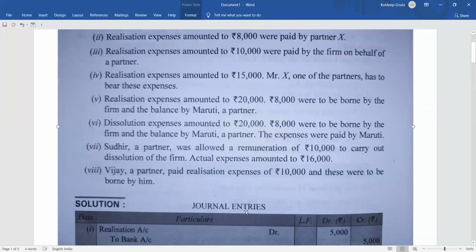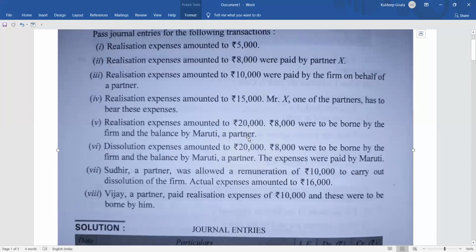So coming to the next one, I hope all of you have understood up to this point. This is very important because this question generally forms part of the main question paper that comes in the CBSE every year. One of the points is related to dissolution expenses, and this question is totally related to dissolution expenses. So this is a very important question. You can expect this type of questions in your final examinations. Okay, this is very important. So let's go to the next one.